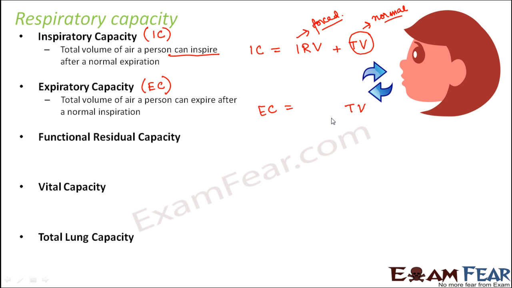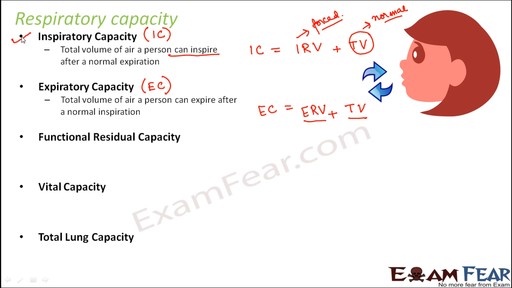That is tidal volume. Now if you force yourself to expire more and more, you can expire some additional volume, and that additional volume is expiratory reserve volume. So total expiratory capacity would be equal to expiratory reserve volume plus the tidal volume.